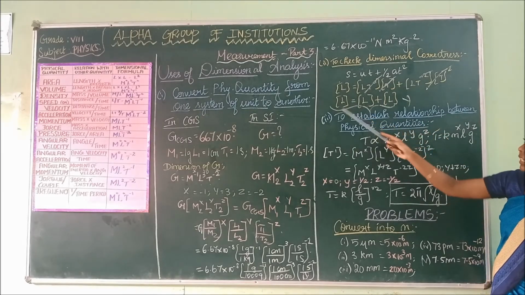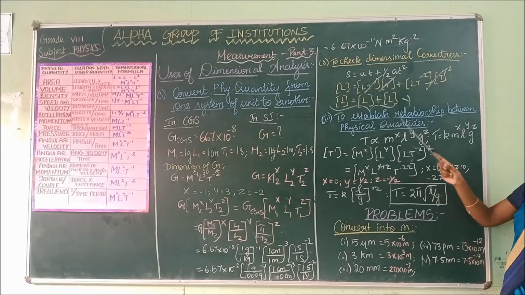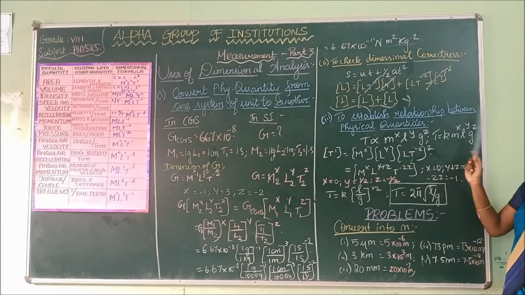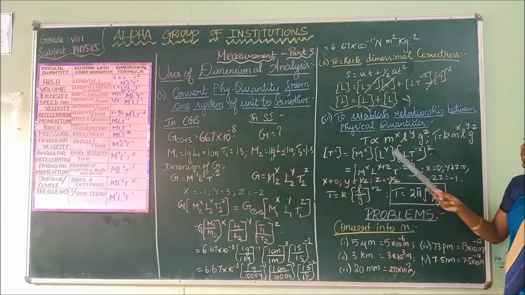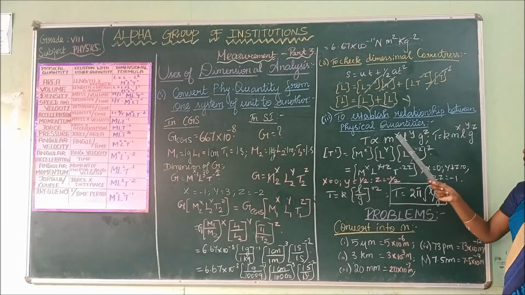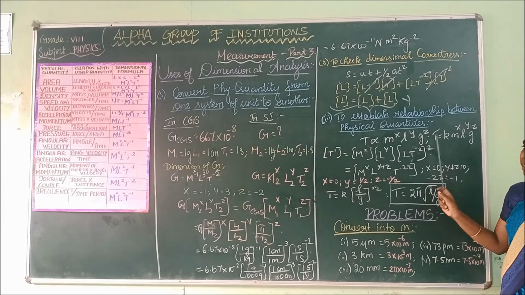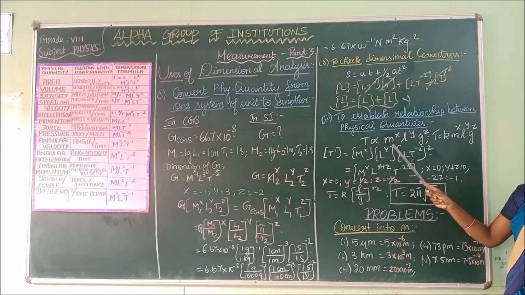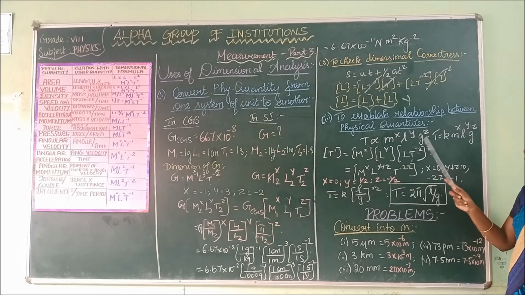Here we have proved that the dimensions are equal. To establish the relationship between the physical quantities, consider the time period. Time period is directly proportional to the mass of the ball, the length of the pendulum and the acceleration due to gravity.